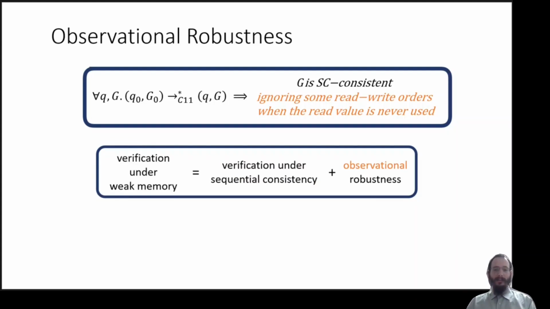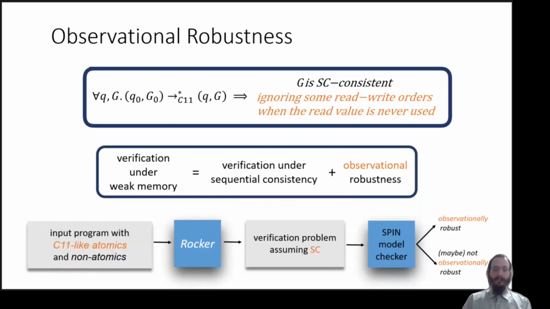And even though it is weaker, we still maintain the property that we want, where we can reduce the safety verification under the weak memory model to a safety verification under sequential consistency plus verification of observational robustness. And we can use the same tracking mechanism that we've seen earlier by augmenting it with a taint tracking mechanism to track which reads can be ignored. And the full details are available in the paper.